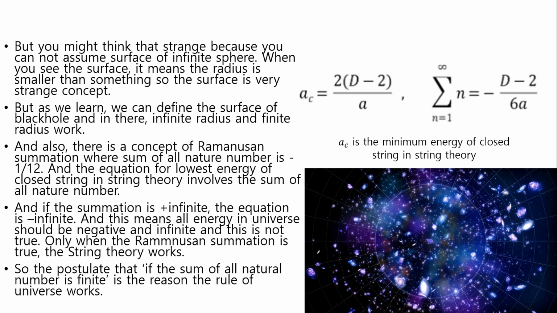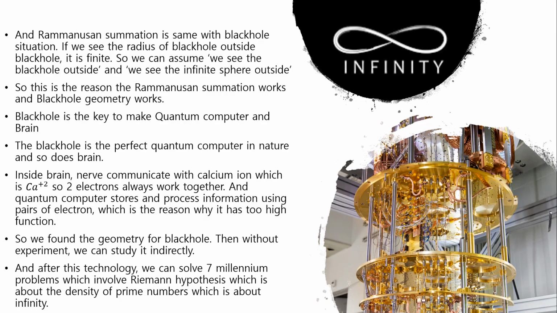This is not true. Only when the Ramanujan summation is true does string theory work. So they postulate that if the sum of all natural numbers is finite, the rule of universe works.